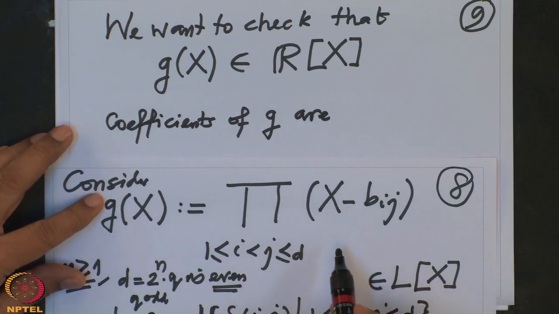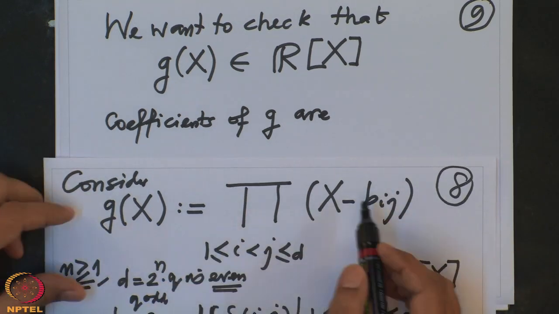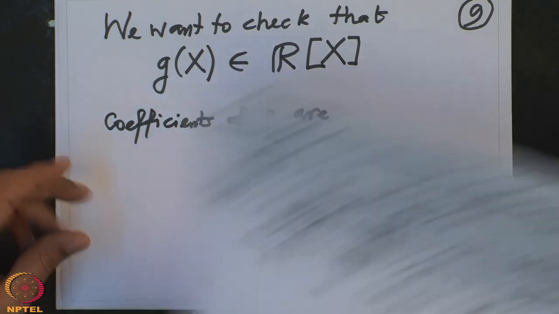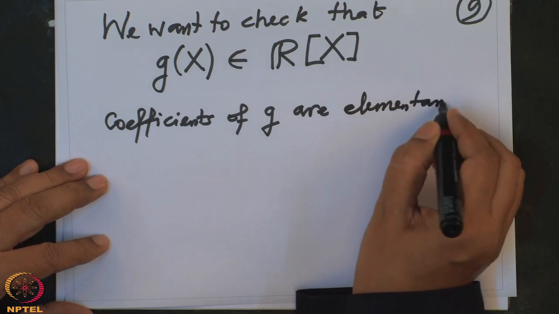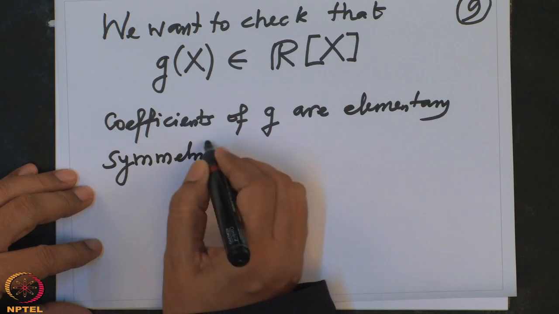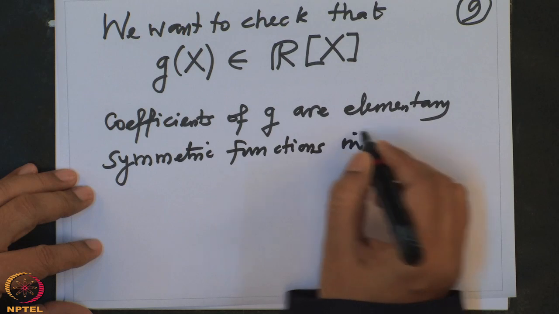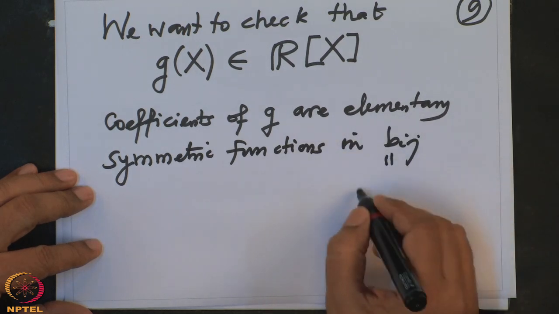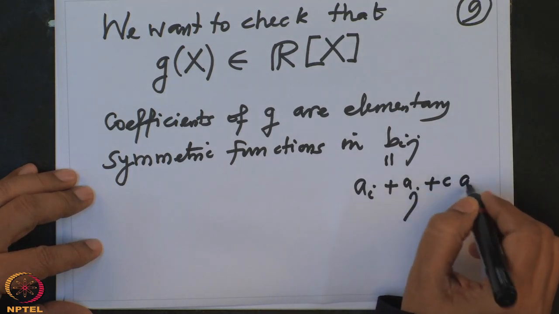Look here, I have G, and the coefficients, when I multiply it out, are elementary symmetric functions in B_ij. And what was B_ij? B_ij was A_i plus A_j plus C A_i A_j.